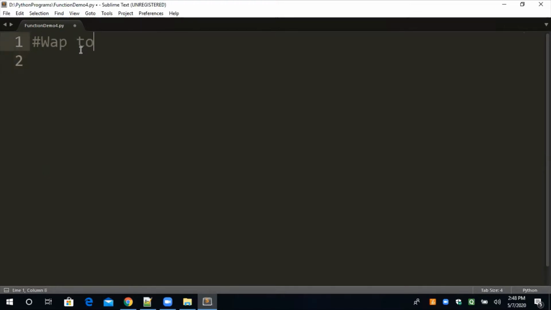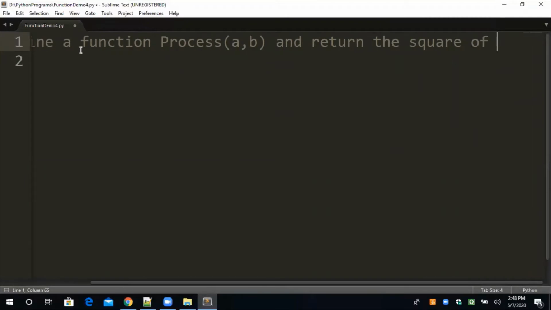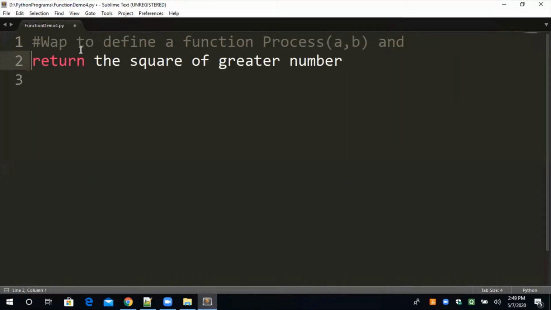Write a program to define a function process with parameters a, b, and return the square of the greater number. When this question is asked in the examination, the detail of the function will be given in the question.